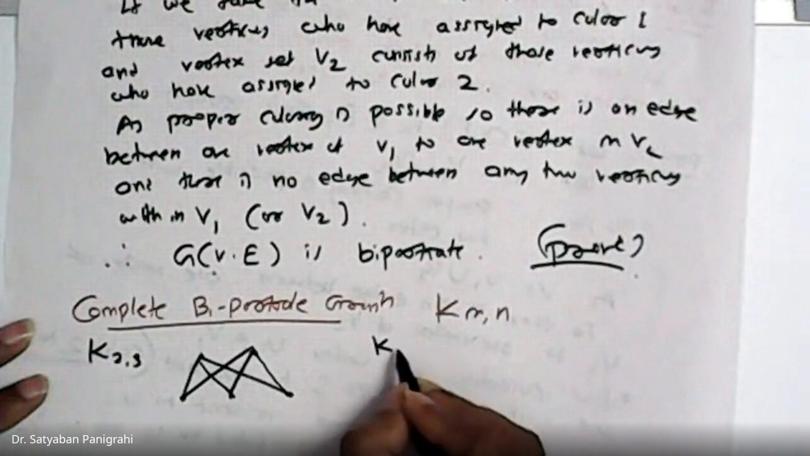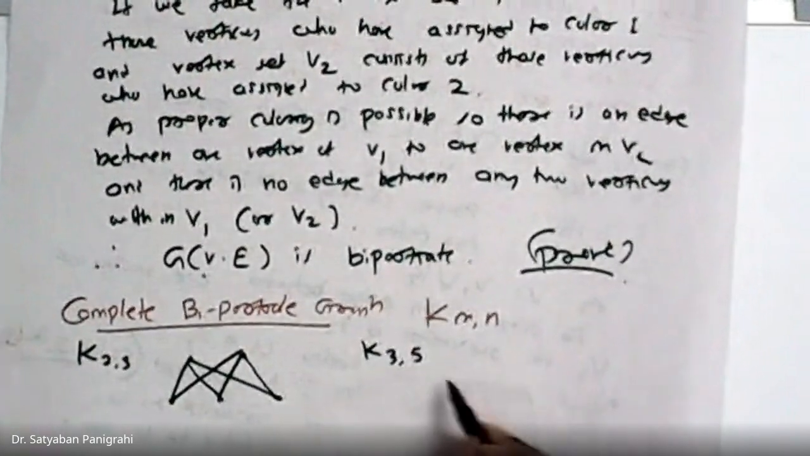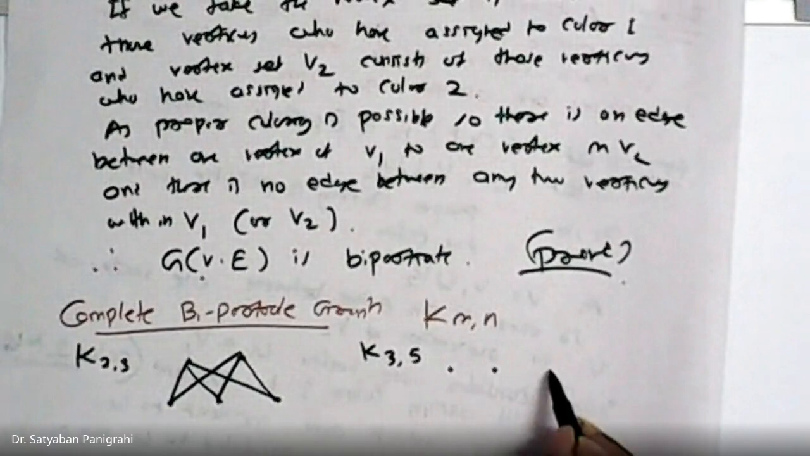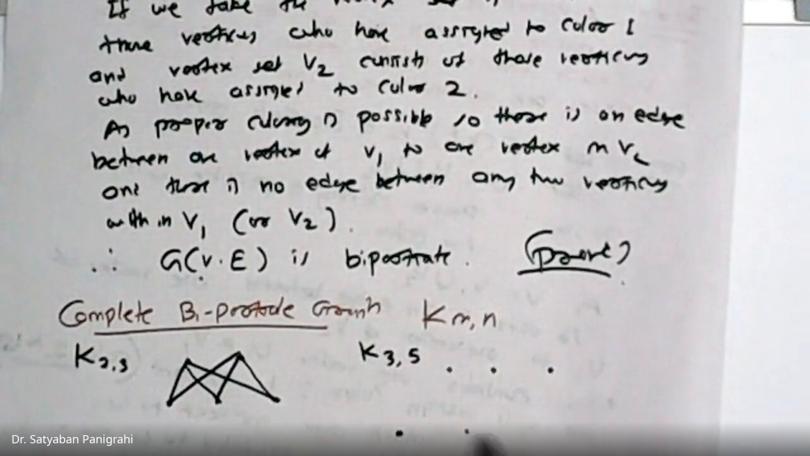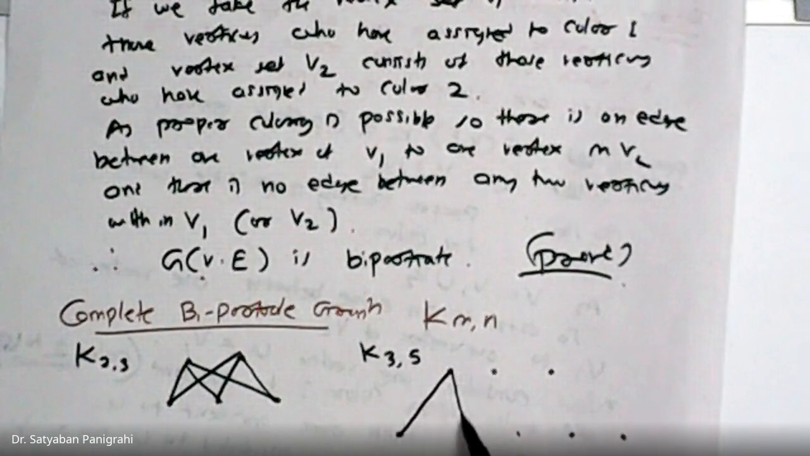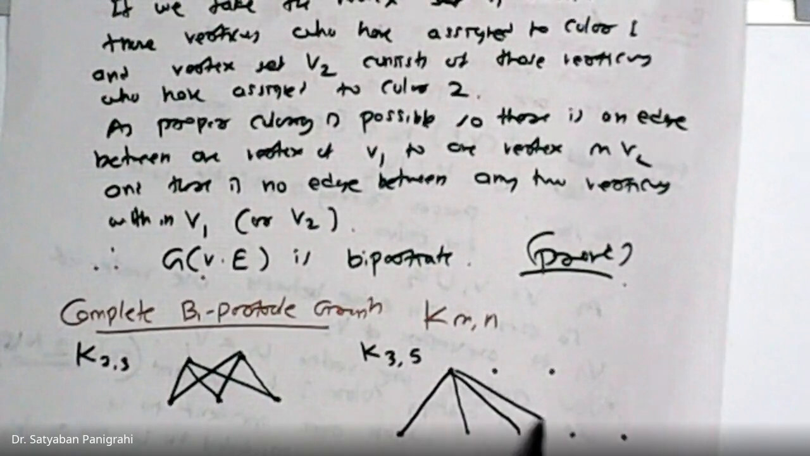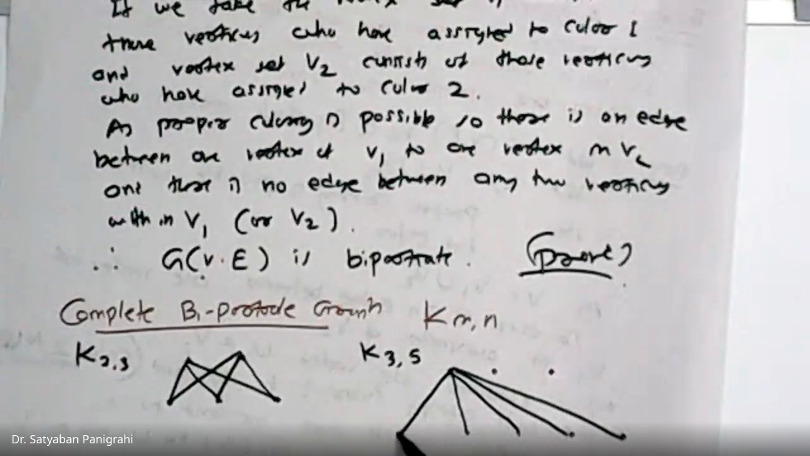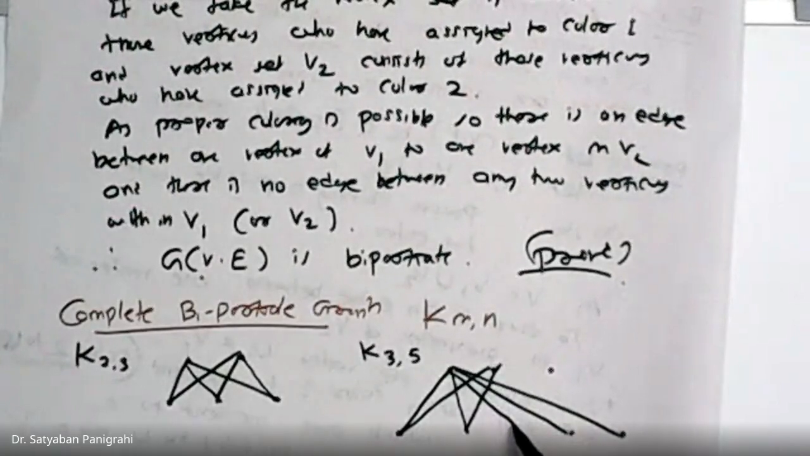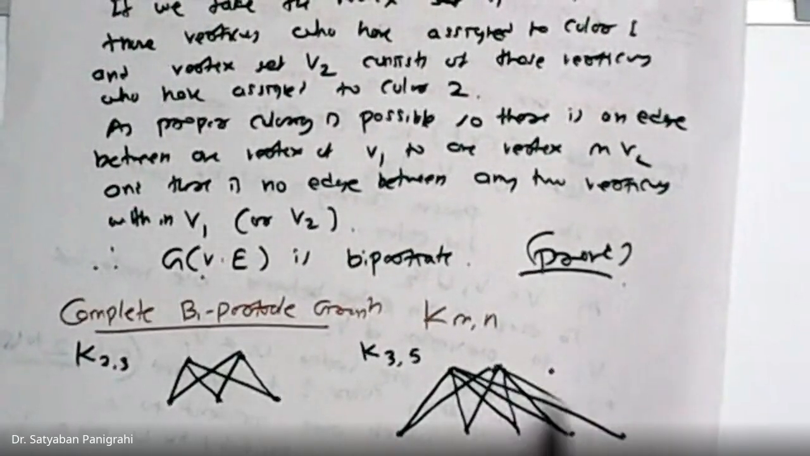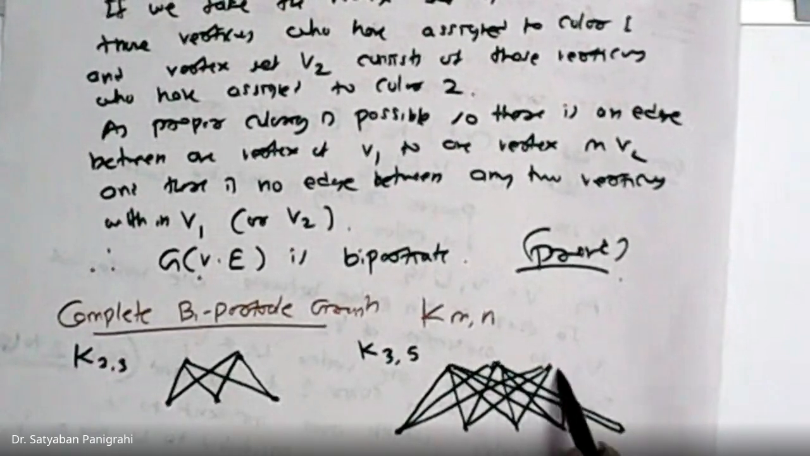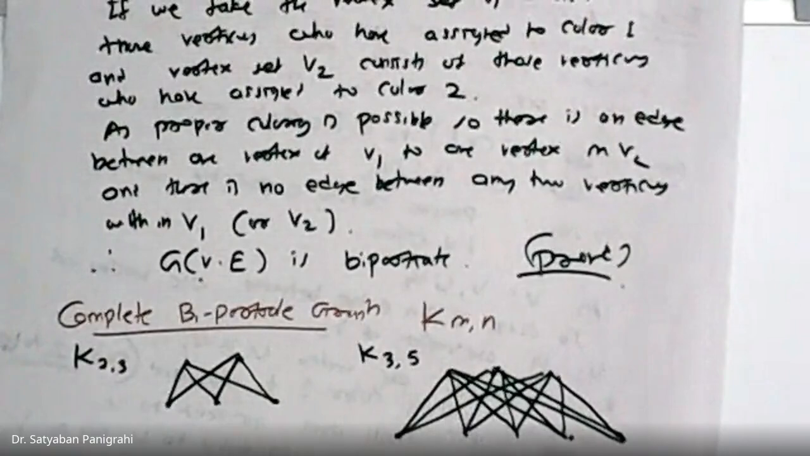Similarly, we can have K35. In one set I have 3 vertices, in V2 set we have 5 vertices. Now I want to make it complete. Okay. This is the graph for K53.